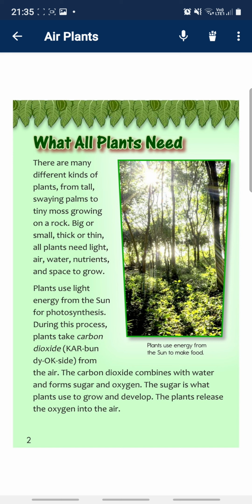Plants use light energy from the sun for photosynthesis. During this process, plants take carbon dioxide from the air. The carbon dioxide combines with water and forms sugar and oxygen. The sugar is what plants use to grow and develop. The plant releases the oxygen into the air.